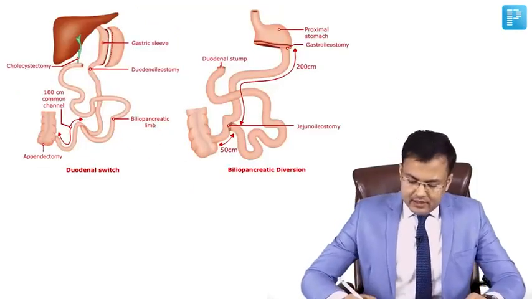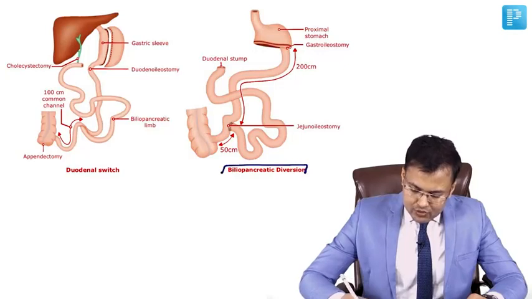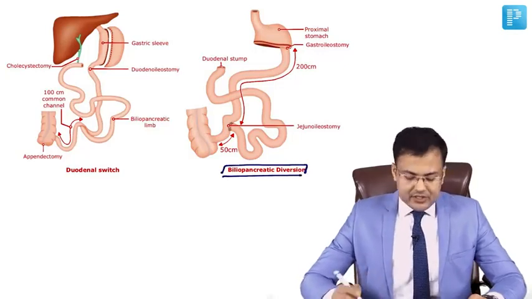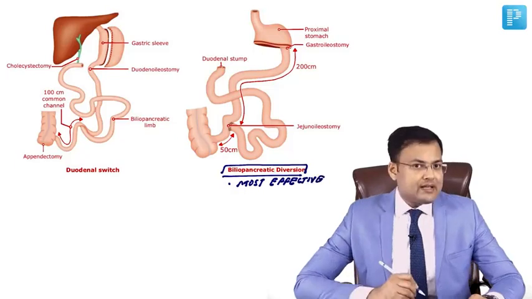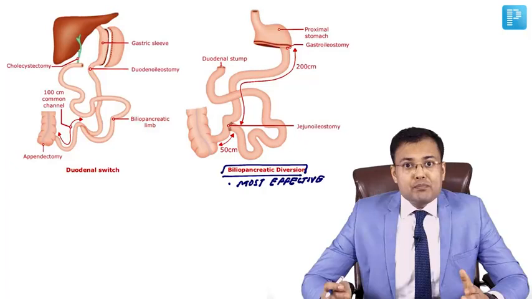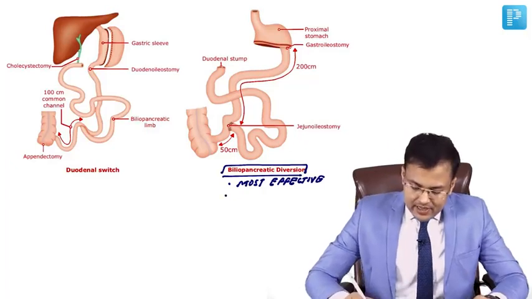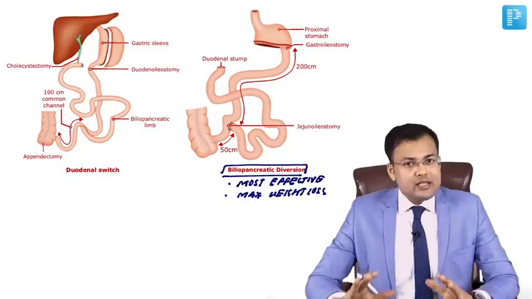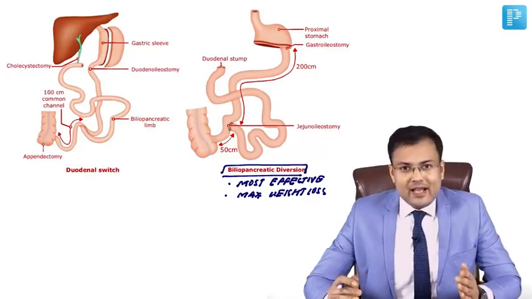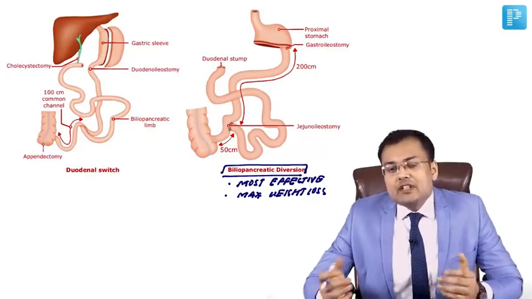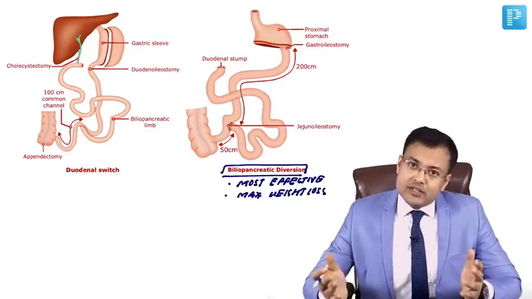See these two images. First is biliopancreatic diversion. Two important points related to biliopancreatic diversion, that this is the most effective bariatric surgery, and since it's most effective, it is associated with maximum weight loss. What is done in biliopancreatic diversion? Term is self-explanatory. Bile and pancreatic juice is diverted. Bile and pancreatic juice is required for digestion.